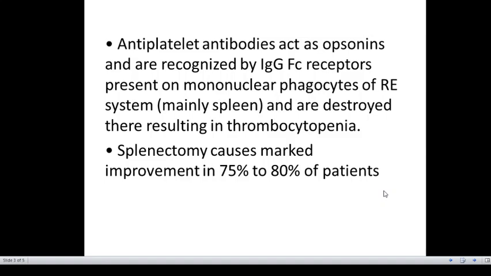patients suffering from ITP. Although destruction of sensitized platelets is the major mechanism responsible for thrombocytopenia, the autoantibodies probably also affect production of platelets by the megakaryocytes and also impair platelet function. So that's why after removal of the spleen, the patient shows a marked improvement.